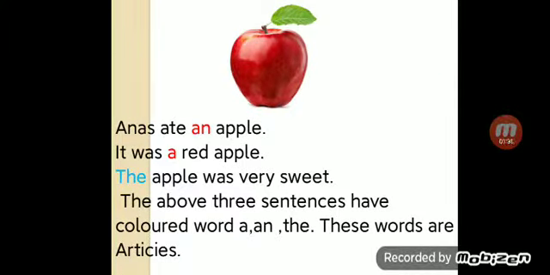Dear students, look at the picture. I think all of you know it's an apple. So we can say some sentences with this picture. Anas ate an apple. It was a red apple. The apple was very sweet. The above 3 sentences have colored words a and the. These words are articles.